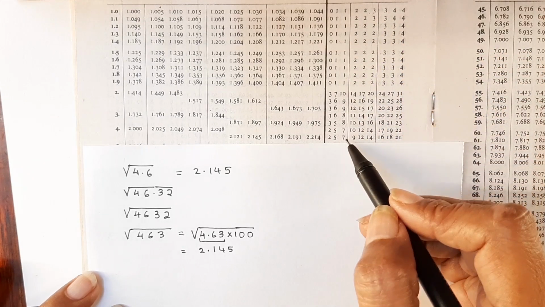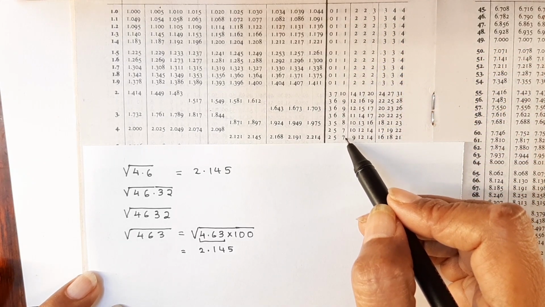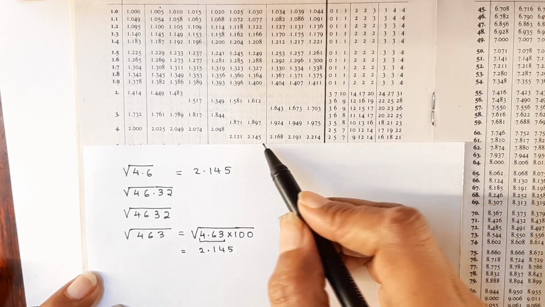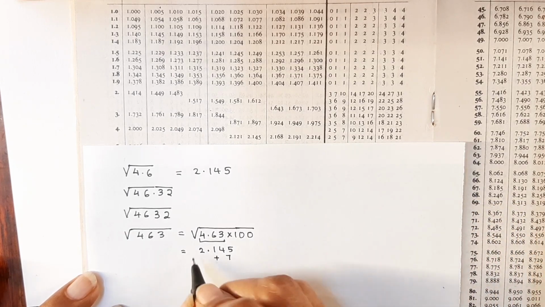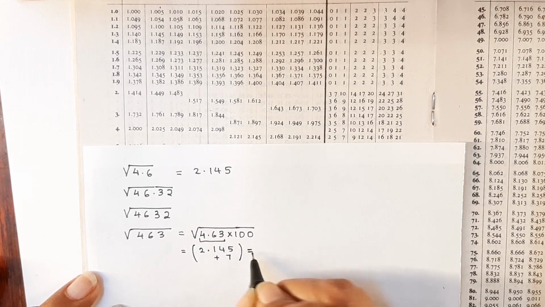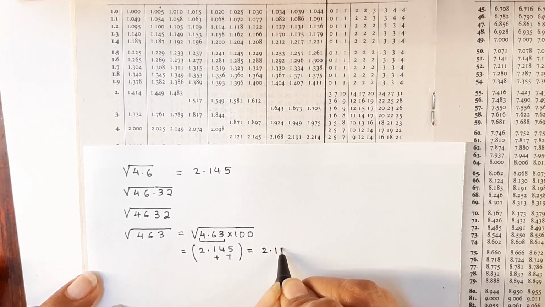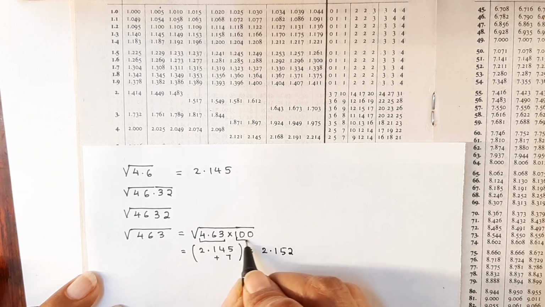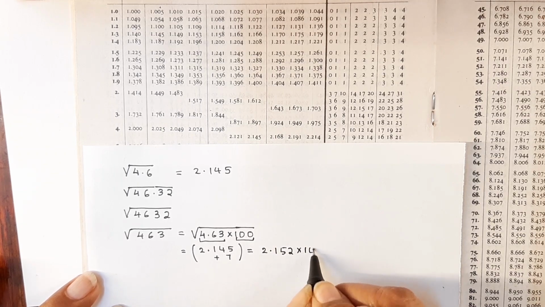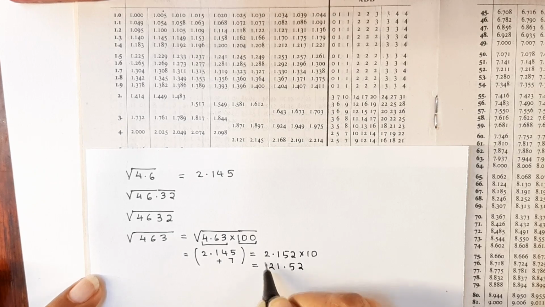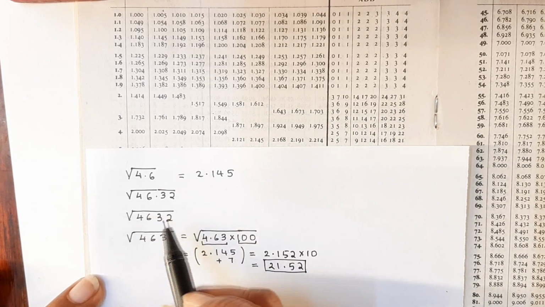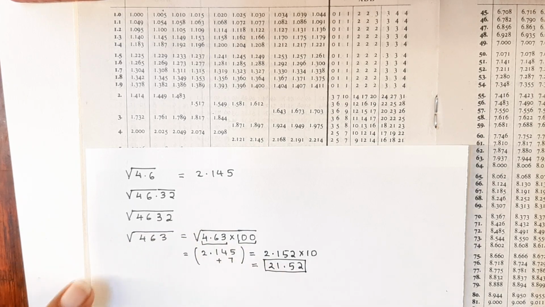Under the 3rd column I see 7. So I will be adding 7 to this number. So when I add 7 to that number, I will get 2.152. And from this 100, I'll get square root 10. And so our square root becomes 21.52. Got that? Now let us come to the 2 digits and the 4 digits, the even digits.